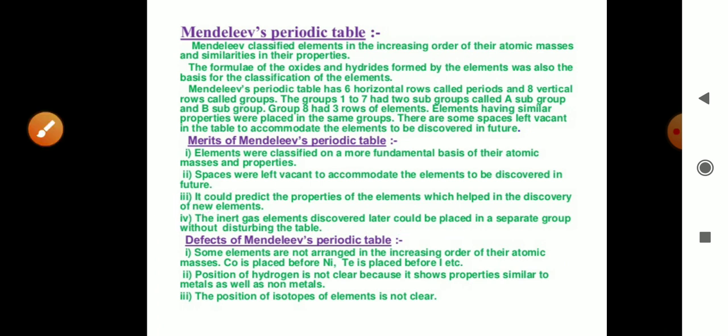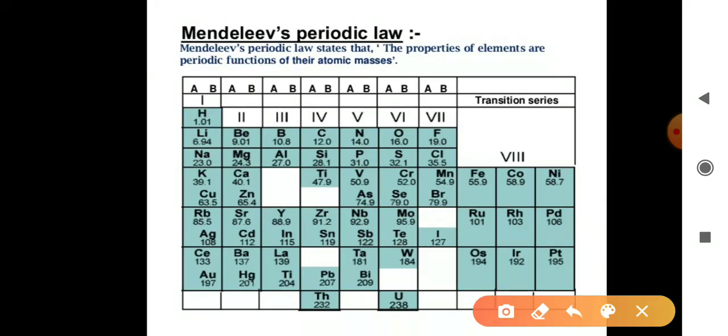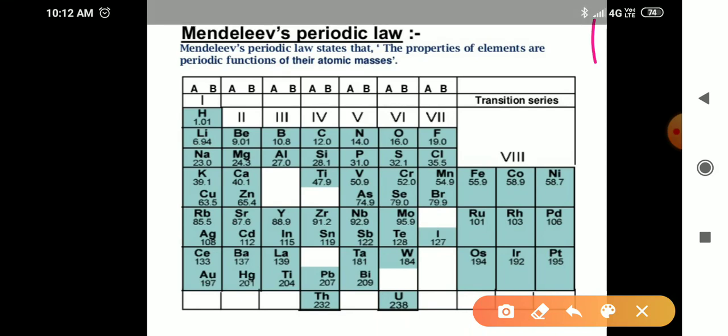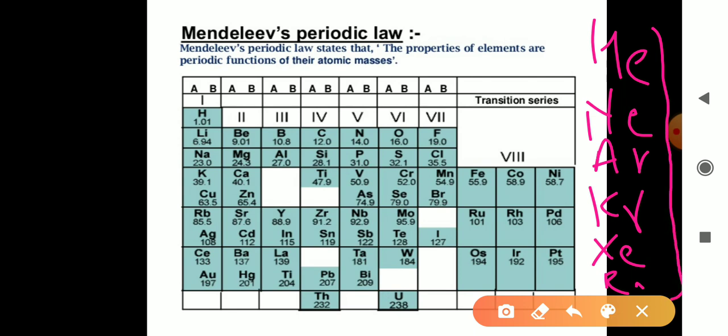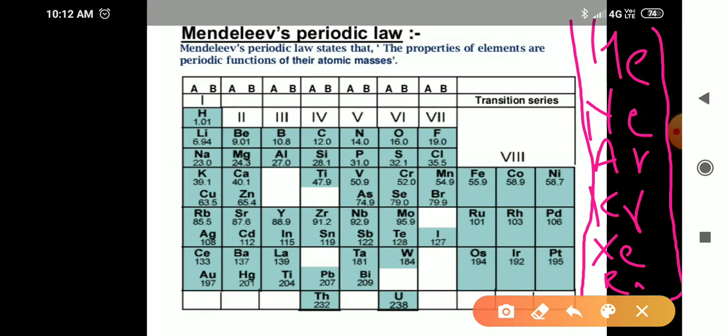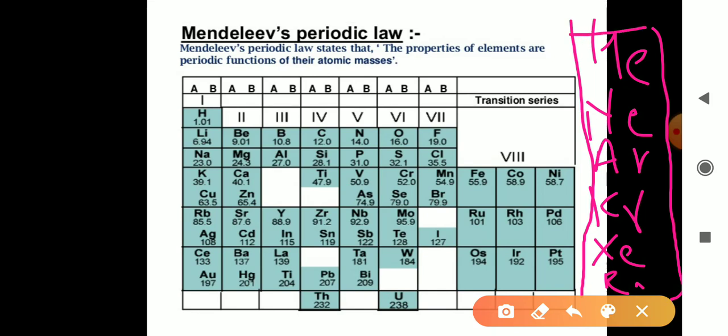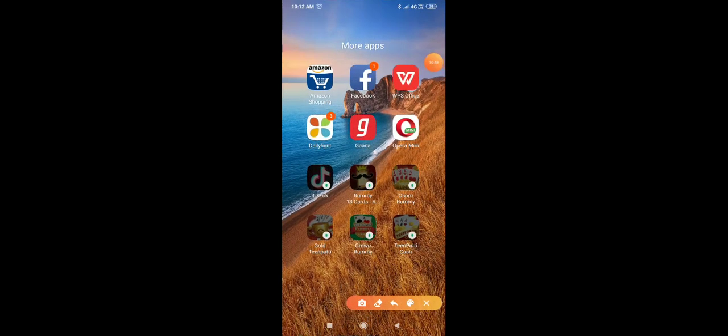So we can see here the inert gases are helium, then neon, argon, krypton, xenon, and the last one is radon. So these are inert gases or inert elements or noble gases. These noble gases are placed in this table in a new group without disturbing the previous ones. So this is the merits of Mendeleev's periodic table.